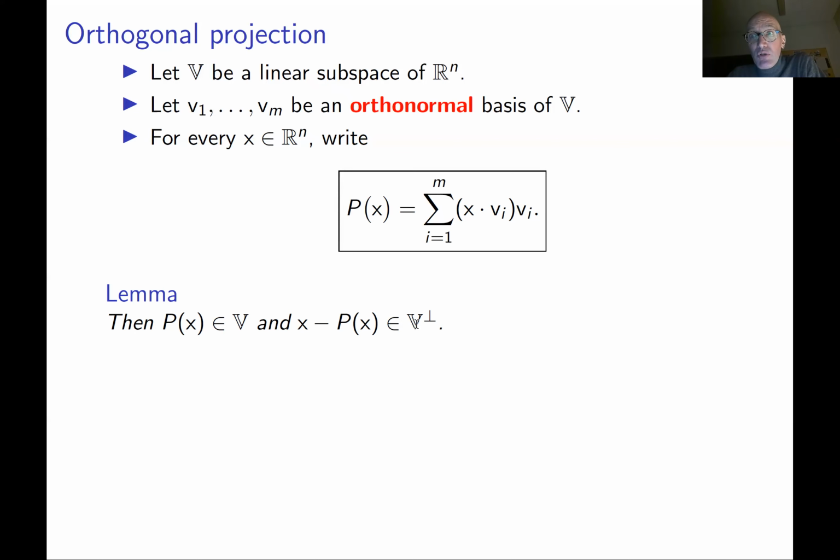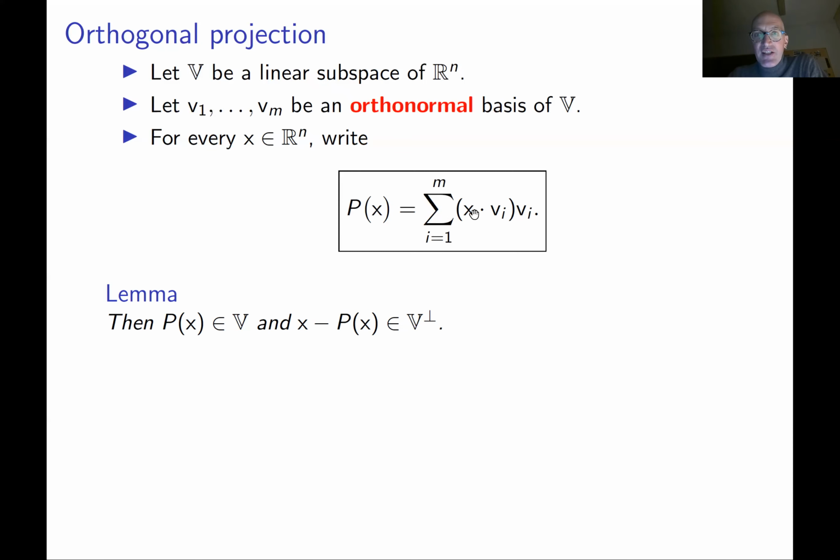Actually, implicitly, we already checked this in the case when V is Rn. So look, take the special case, V equal Rn. If V equals Rn, what is the orthogonal complement to V? It's the orthogonal complement to the whole Rn. It's 0, the zero vector. There's only one vector in Rn which is orthogonal to all vectors in Rn. It's 0. So then in this special case, this lemma says that x equals p of x.